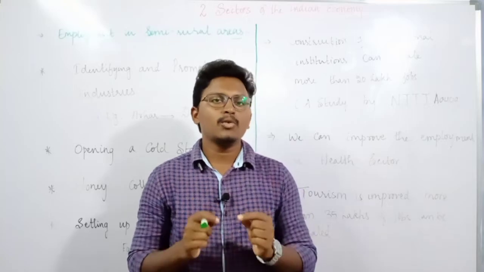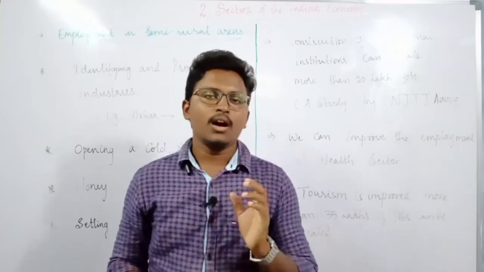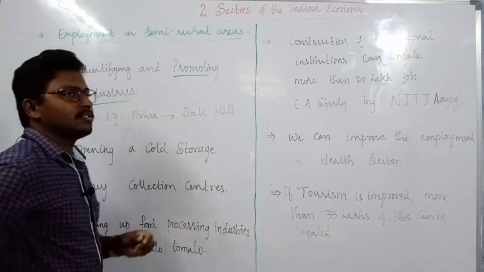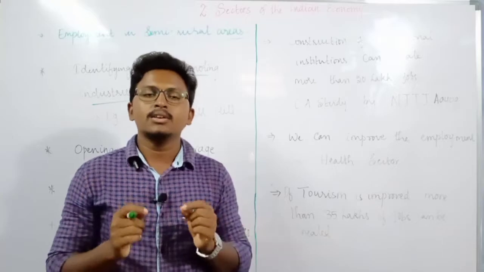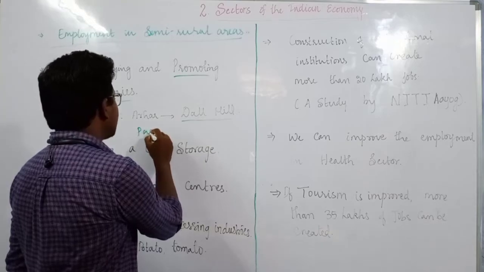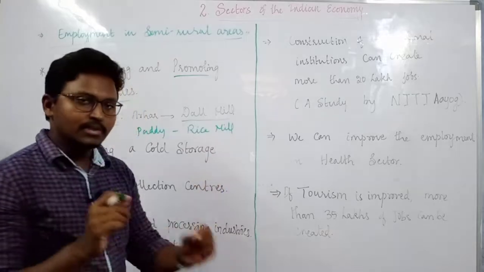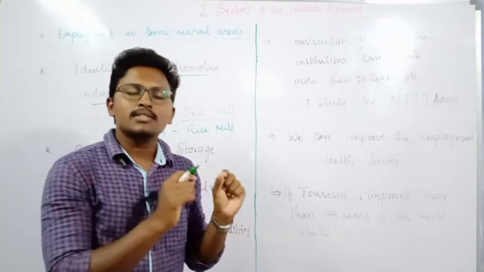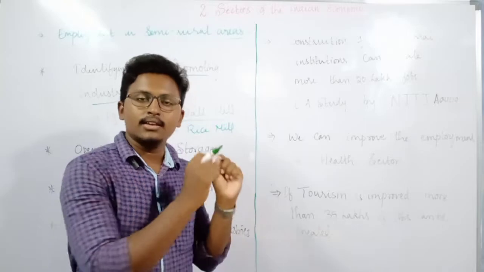Let us discuss how to create employment in these semi-rural areas. The first and very important way to create employment is identifying and promoting industries. For example, usually in rural areas farmers produce arhar, also called tur dal, and if you can set up a dal mill, or for example people produce paddy, if you can set up a rice mill, so like this, if we can set up small scale industries or those industries which will support the farmers, this can also create employment, especially in rural areas.